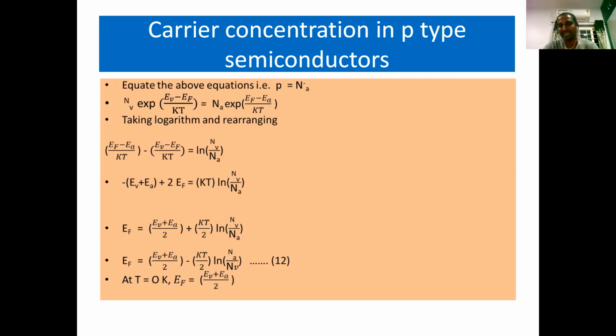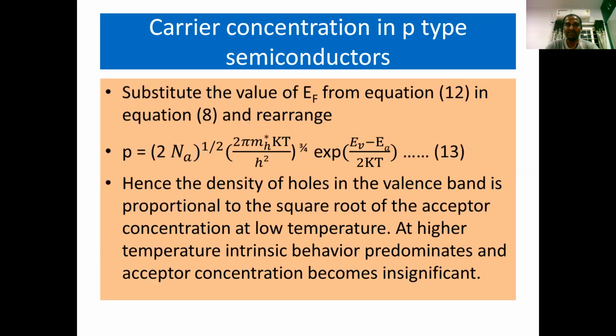At T equal to 0, that means the temperature is exactly absolute zero, the second term of the right hand side becomes 0. That's why EF is equal to (EV plus EA) by 2. That is, the position of the Fermi energy level at absolute zero temperature is exactly midway between the valency band and the acceptor level. Substitute the value of EF from equation 12 in equation 8 and rearrange the terms. We will get p is equal to (2Na) whole power half, into (2 pi mh star kT by h square) whole power 3 by 4, into exponential of (EV minus EA) by kT.